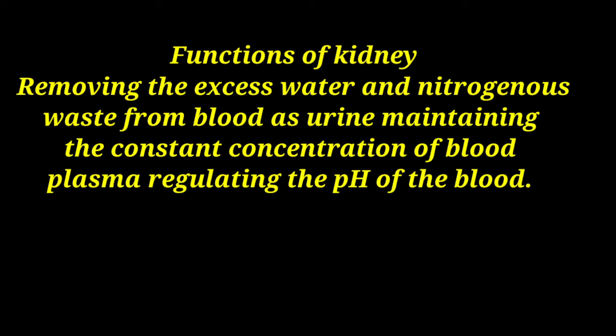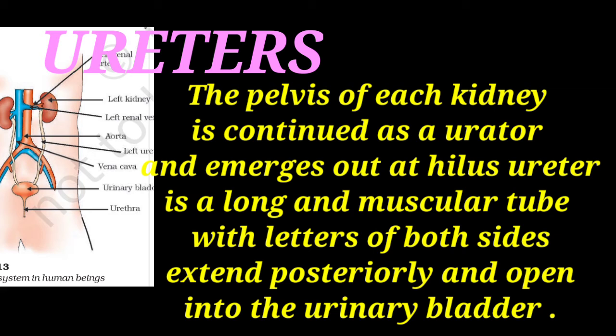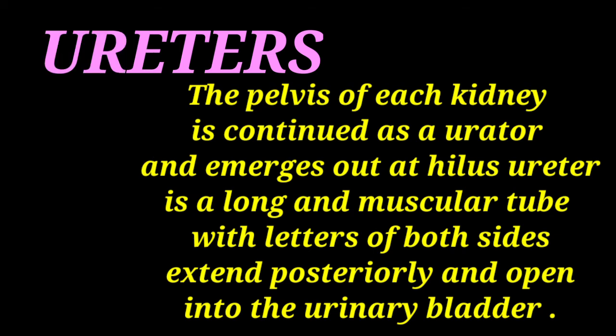Function of ureters. What are ureters? The pelvis of each kidney is continued as a ureter and emerges out at the hilus. The ureter is a long and muscular tube. Ureters of both sides extend posteriorly and open into the urinary bladder.